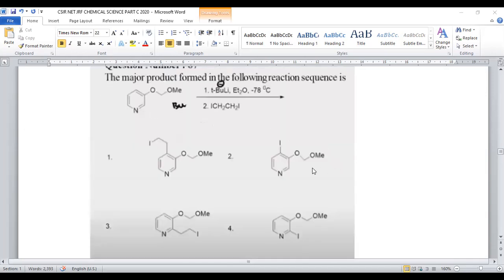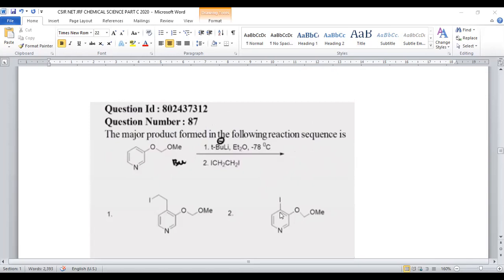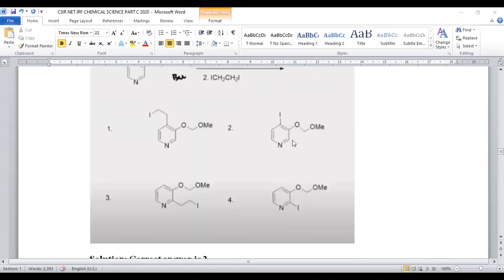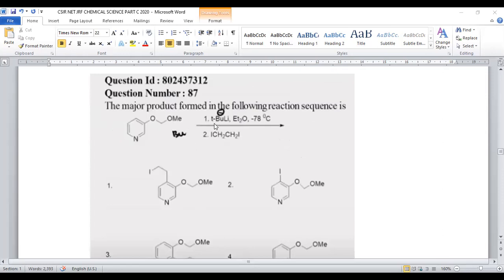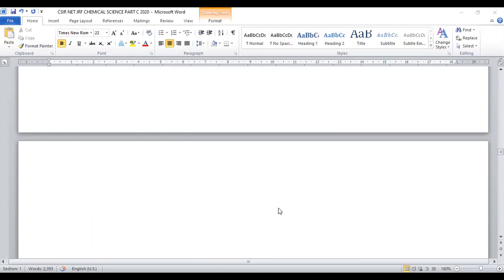So in this case, option number 2 is the right answer for question number 87. How can we predict? Based on the stability of the generated carbanion intermediate. Repulsions are very high at ortho. At para, those repulsions will be minimized, so that ortho substitution is not preferred and para substitution is preferable in this case. So for 87, option number 2 will be the right answer. Let us move on to question number 88.